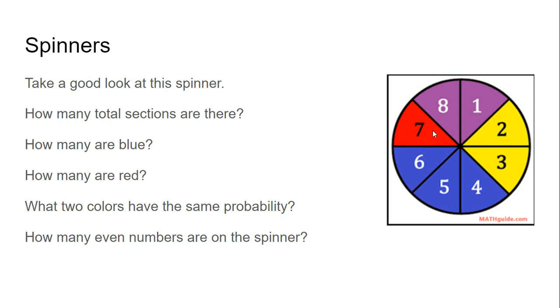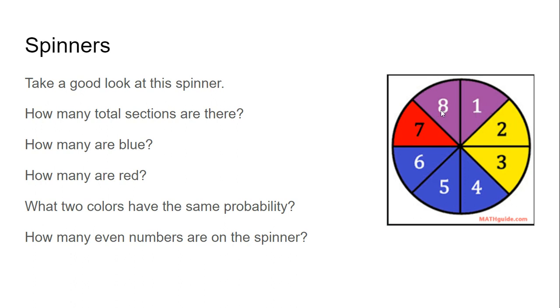How many are red? Well, there's only 1 red out of all 8. So the probability of landing on red would be 1/8. Now, what 2 colors have the same probability? Well, we see we have 2 yellow, 3 blue, 1 red, and 2 purple.